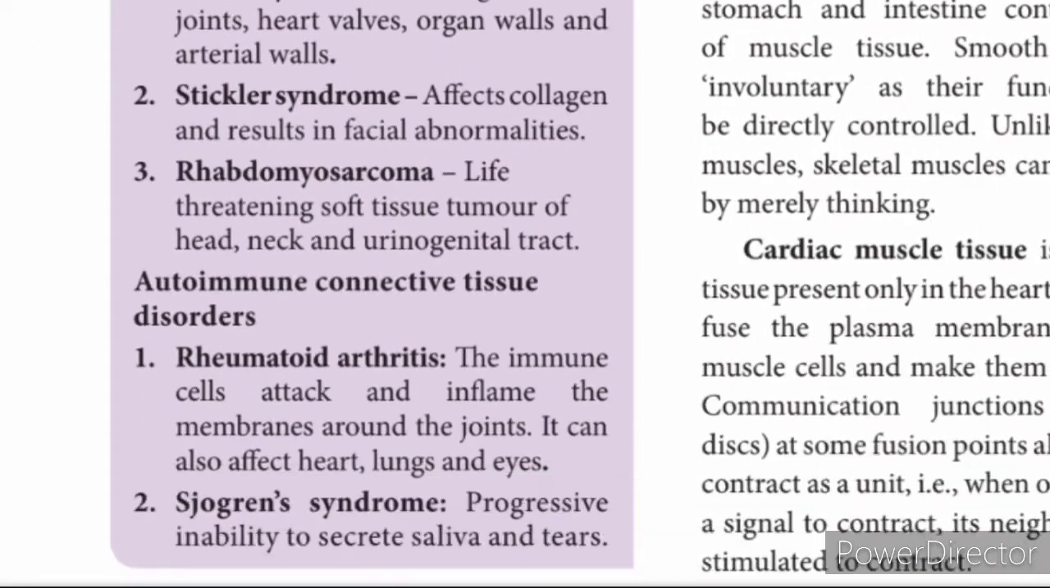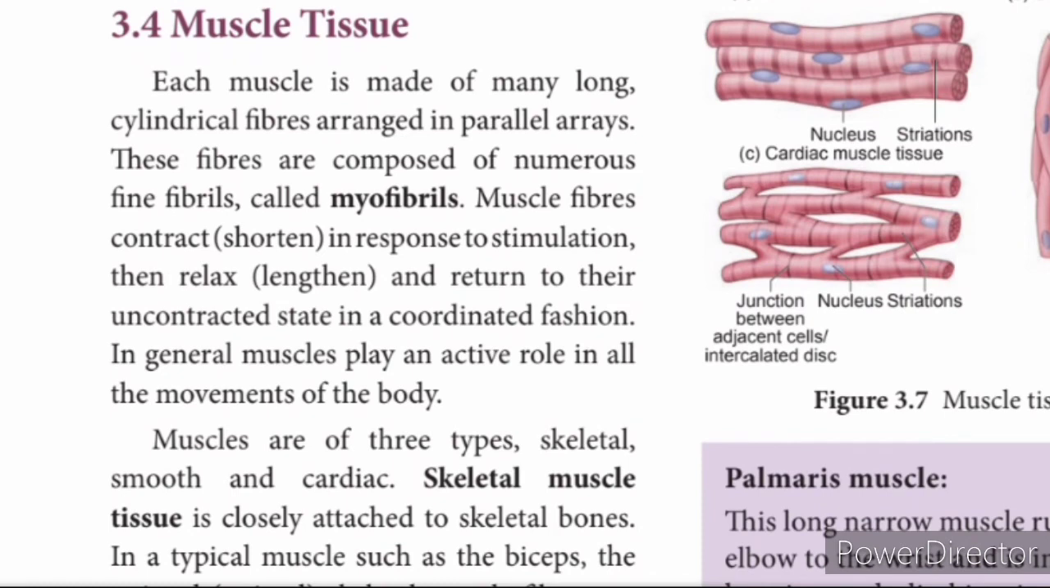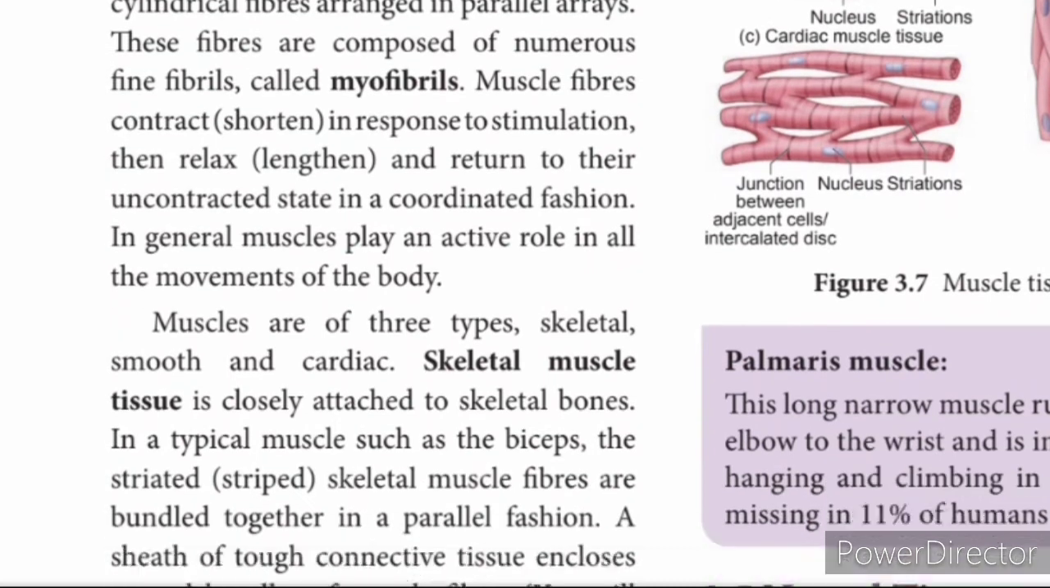Okay. So coming to the next one, muscle tissue. Muscle tissue also we will learn in detail in a future lesson, but whatever is given here is a simple version. Here they are made up of myofibrils. Myofibrils are small fibers arranged together in parallel to form the muscle fiber. Muscle fibers contract in response to stimulation and relax and return to their original position. In general, muscles play an active role in all the movements of the body.